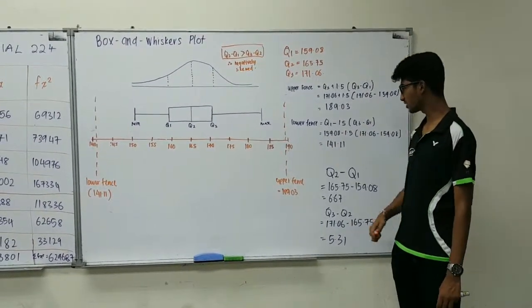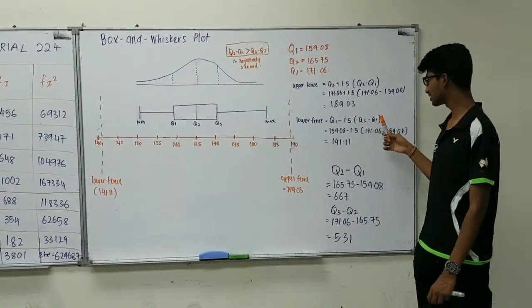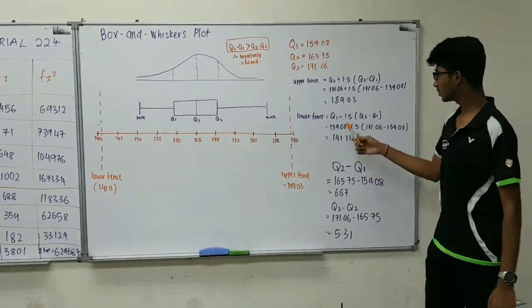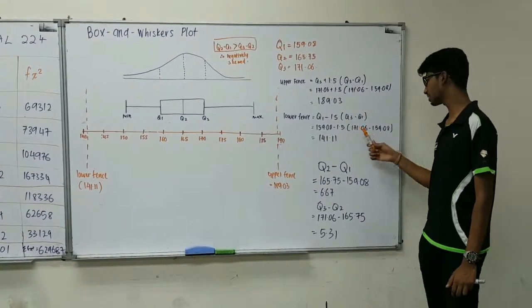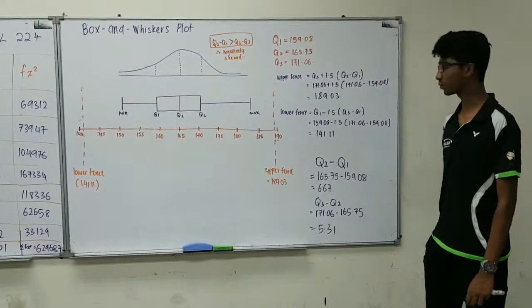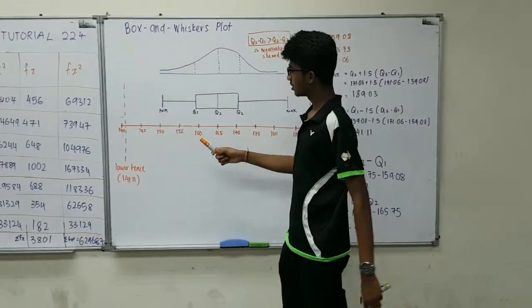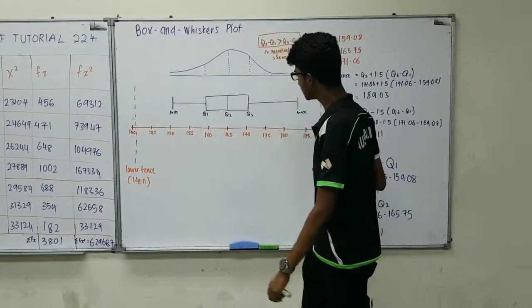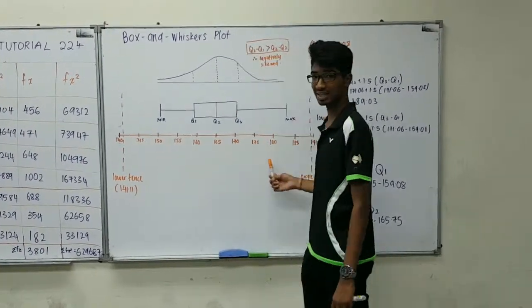Now moving on to the lower fence, the formula is Q1 minus 1.5 bracket Q3 minus Q1. Q1, which is 159.08, minus 1.5 open bracket 171.06 minus 159.08. You will get 141.11. Using these values, you will now plot all the values on this axis. This axis is drawn on a particular scale.